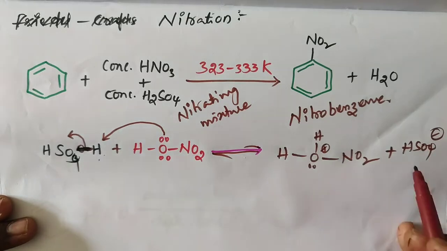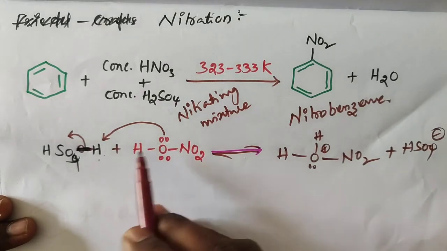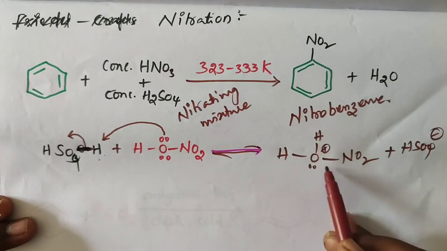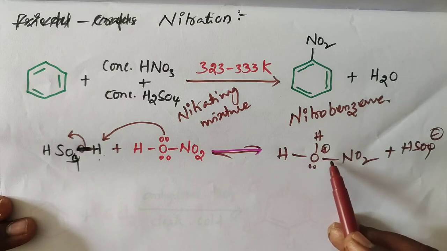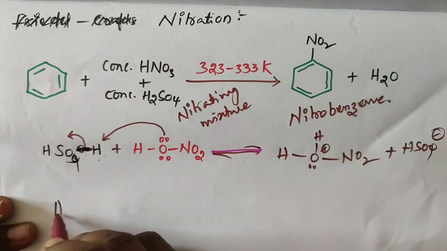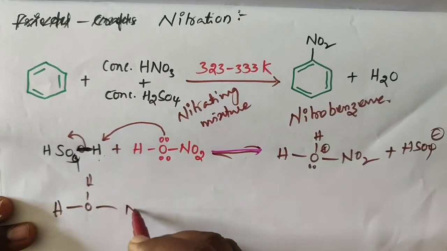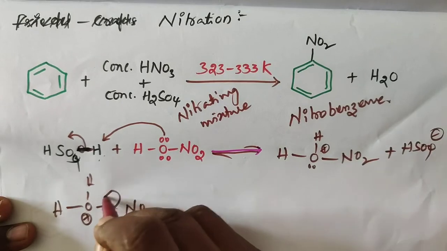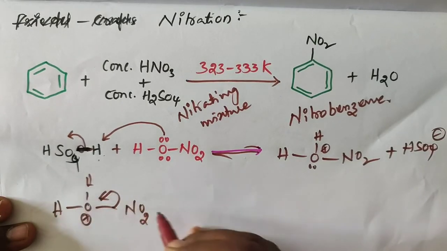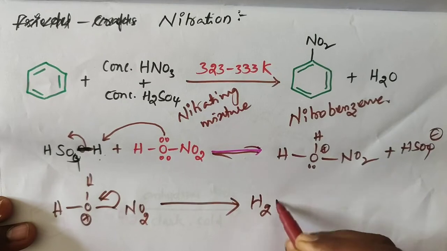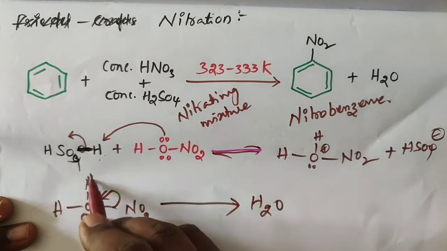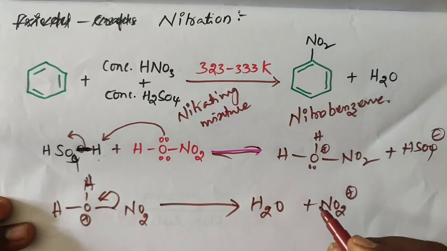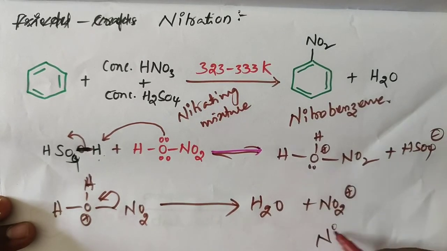H2SO4, after removal of H plus, forms HSO4 minus, and the oxygen abstracts it to give H2O plus NO2. The positive charge appears on oxygen, which is unstable, so it is going to form H2O, leaving the remaining NO2 plus, and the electrophile is generated. We call it the nitronium